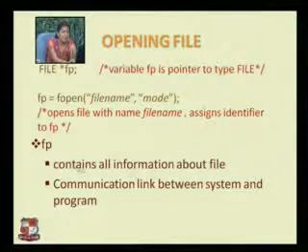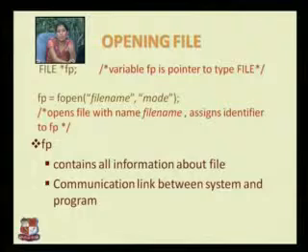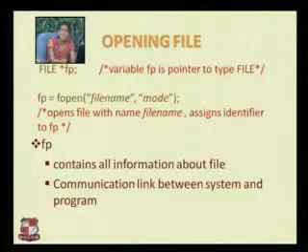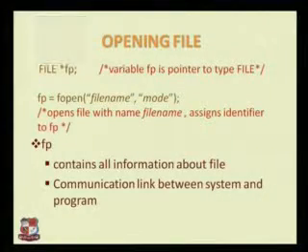As I said, fp contains all the information about the file. It is the communication link between the system and the program. Your file exists on the hard disk in the system and you have your program to deal with it. So how are you linking those things? By this file pointer, that is fp, right?